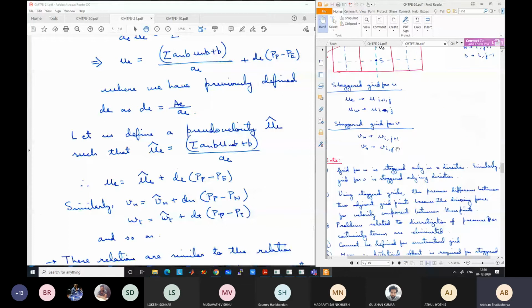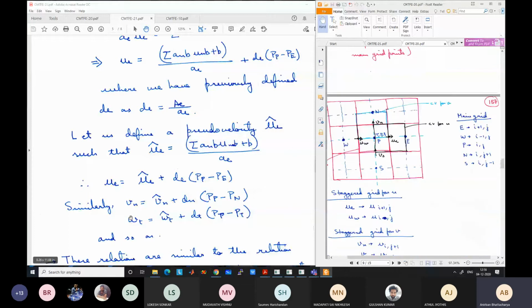So Vn is equal to Vn hat plus dn (pP minus pN), and Wt, meaning the z direction, is Wt hat plus dt (pP minus pT). Three more terms will be there. Uw is equal to Uw hat plus dw (pW minus pP). Okay, left to right always. Vs is equal to Vs hat plus ds (pS minus pP), and so on.